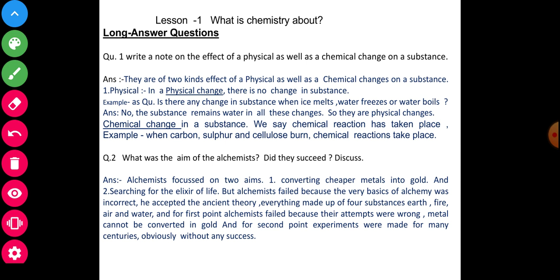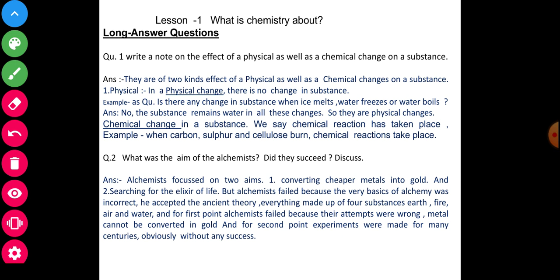Long answer questions. Question number 1: write a note on the effect of physical as well as chemical change on a substance. The answer: they are of two kinds.